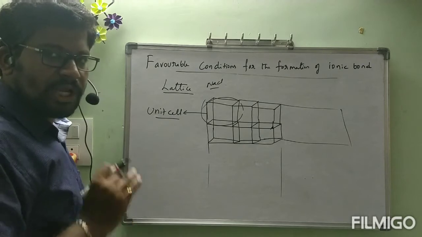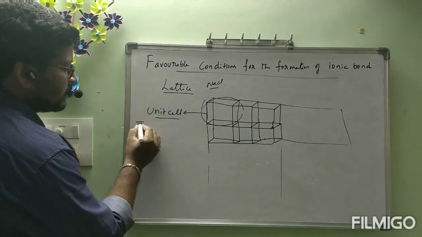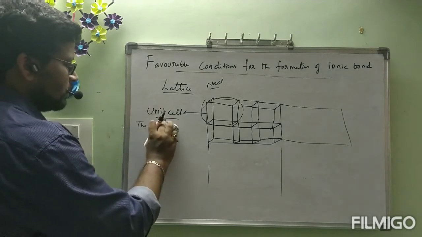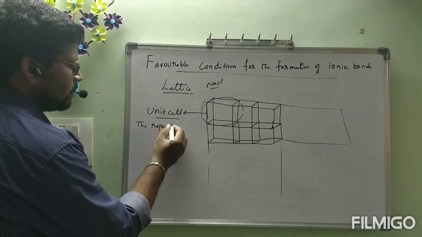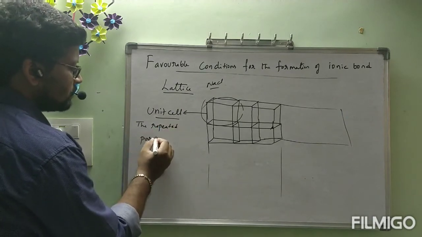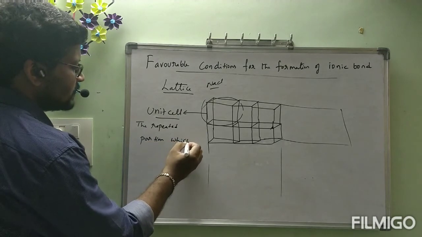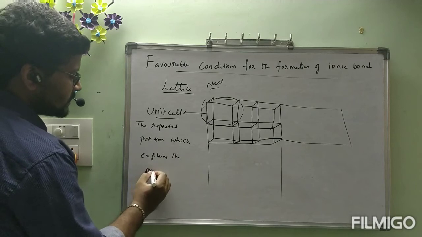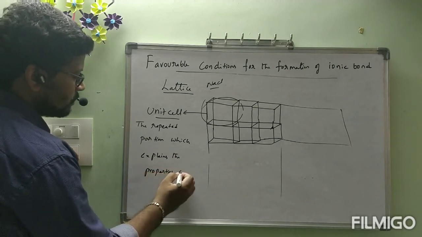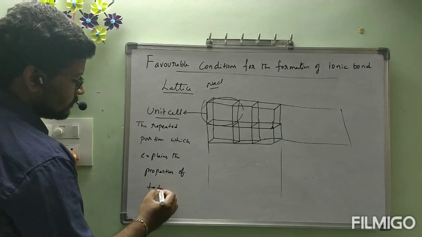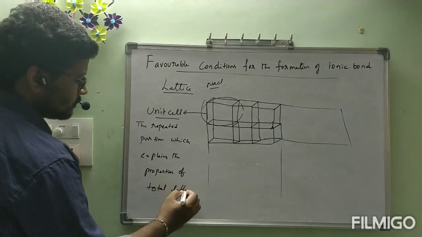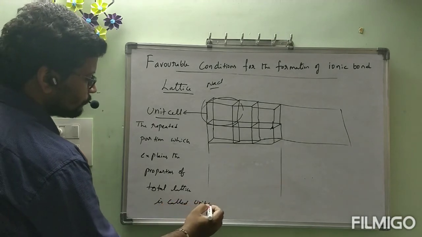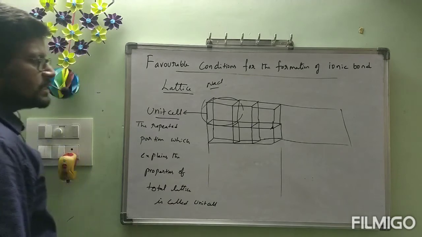Lattice definition, no need. Unit cell definition is: the repeated portion which explains the properties of the total lattice is called unit cell. The three-dimensional arrangement is called lattice.